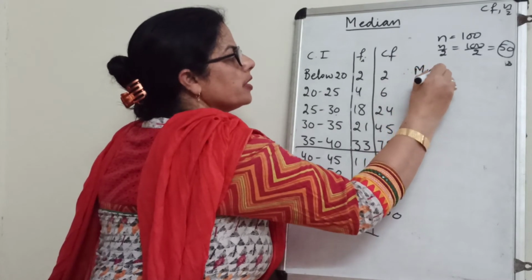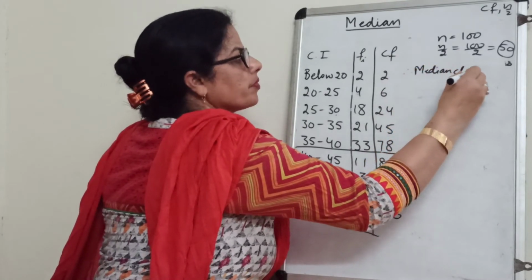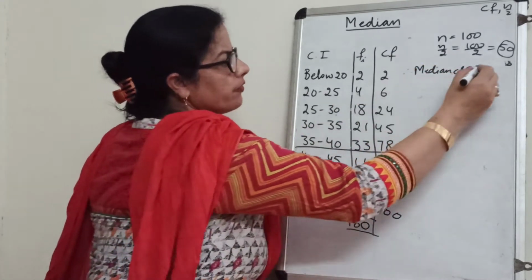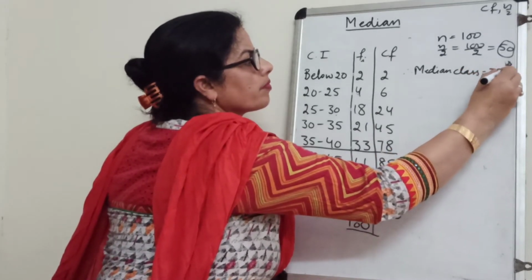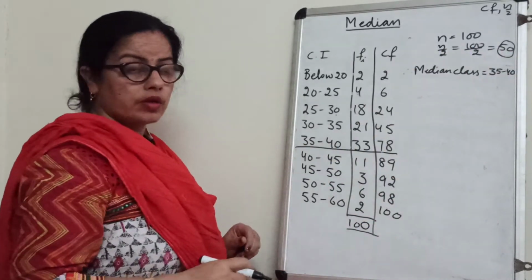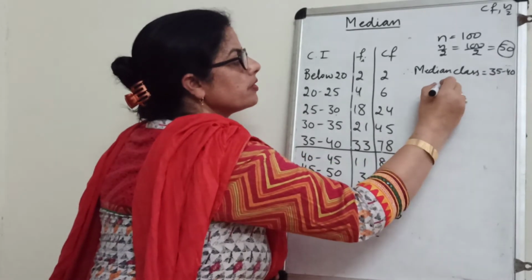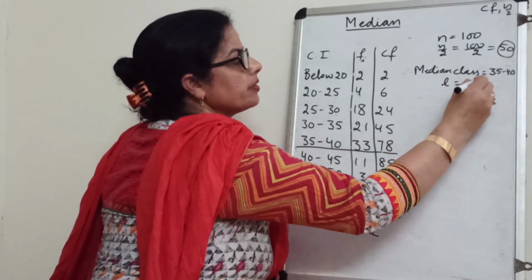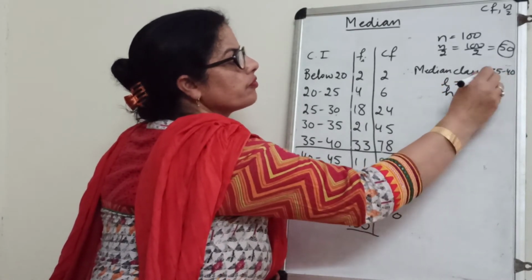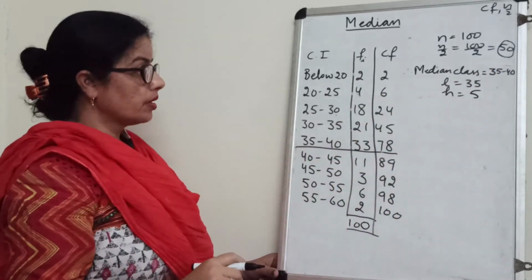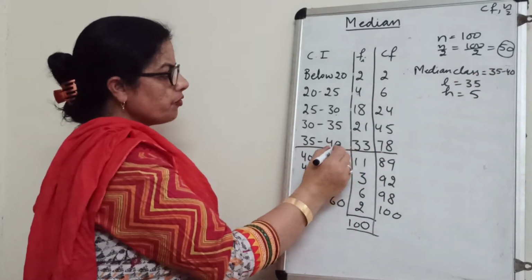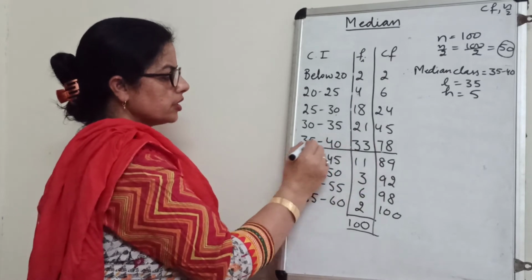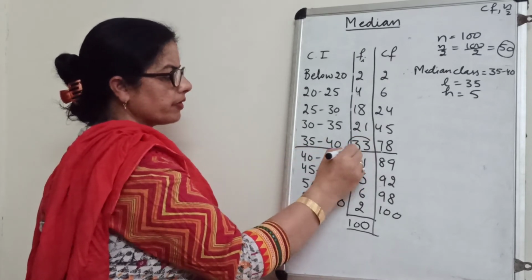Therefore, the median class is equal to 35 to 40. Now in this class interval, what is the lower limit? 35. And what is the class size? 5. And what is the frequency of the median class? See, this is the median class and this is its frequency.